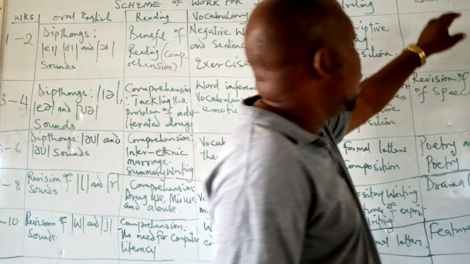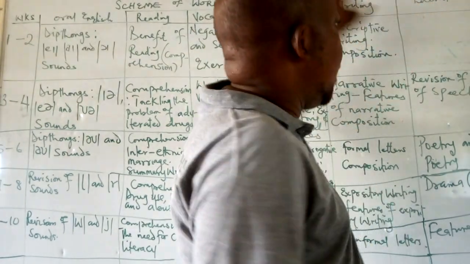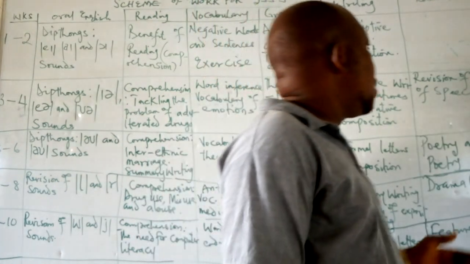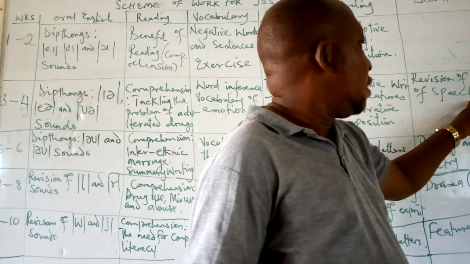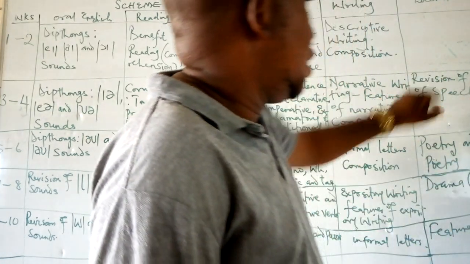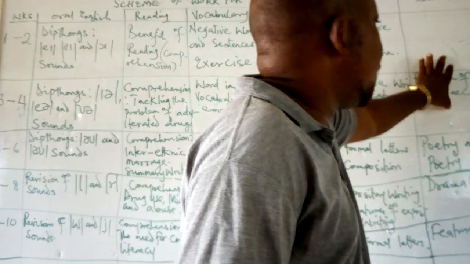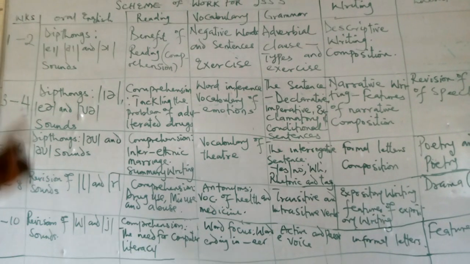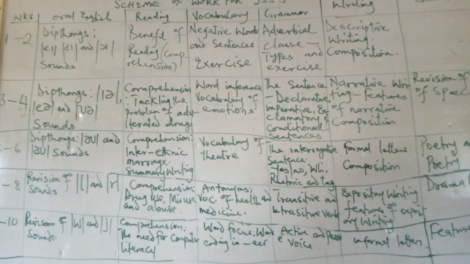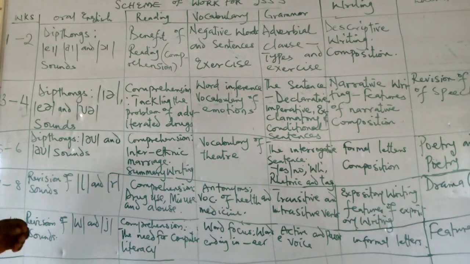Don't forget, it's under English studies. We also have literature inside English studies. So we look at the revision of figures of speech, very important, because questions will likely come during the junior certificate examination under the literature aspect. So it's very important that we learn something from the literature angle of the English studies.